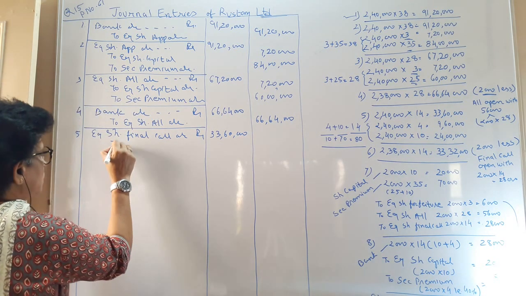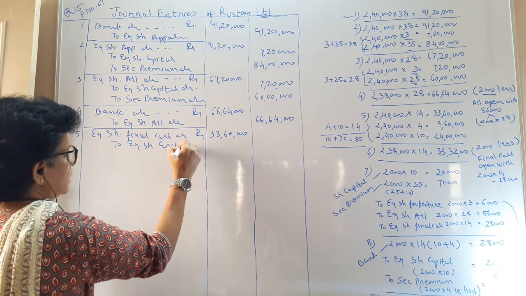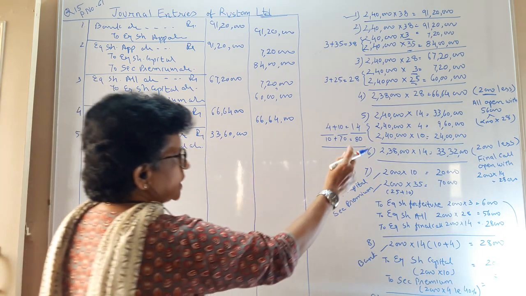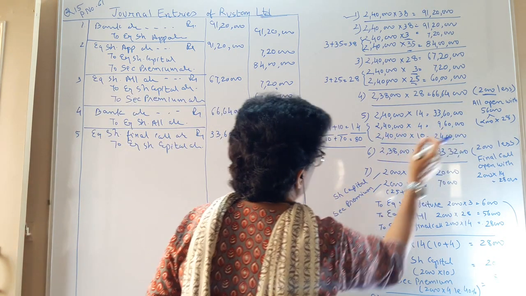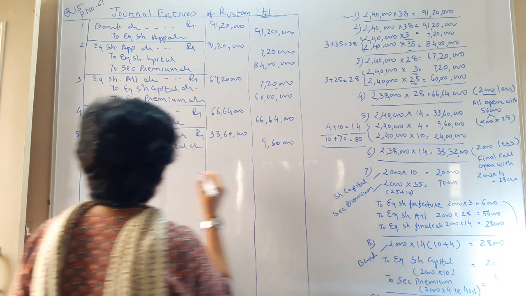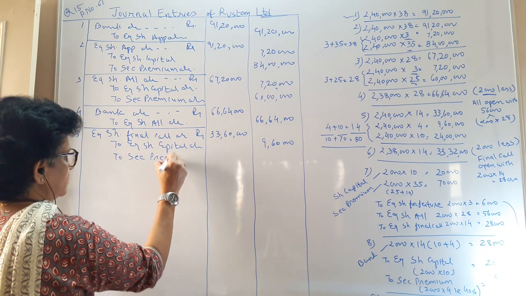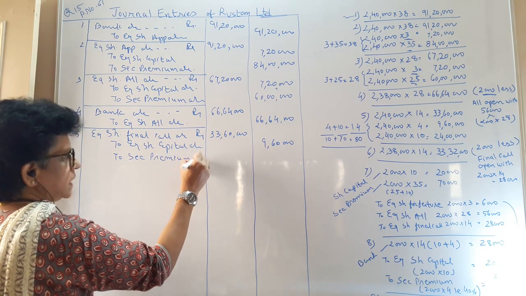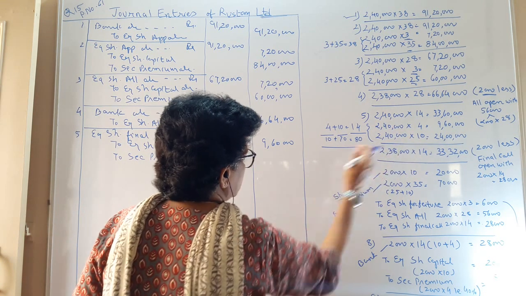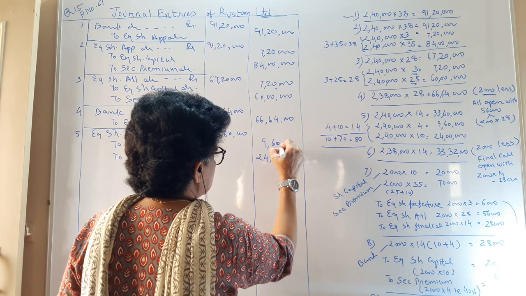33,60,000 to equity share capital account. Share capital towards 4 rupee, 9,60,000 to security premium account, that at 10 rupee, so 24 lakhs. This is what we are asking.